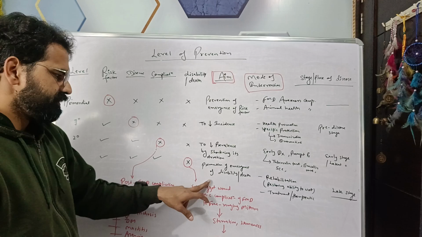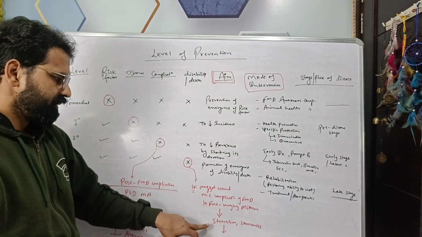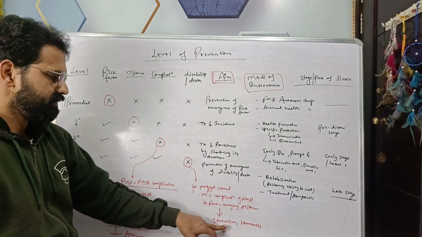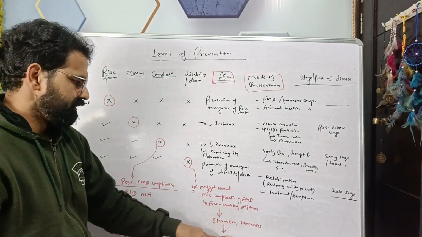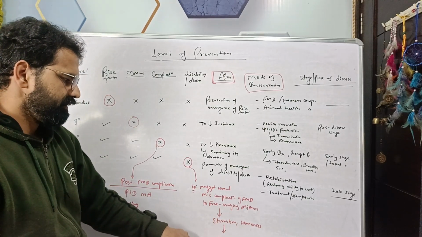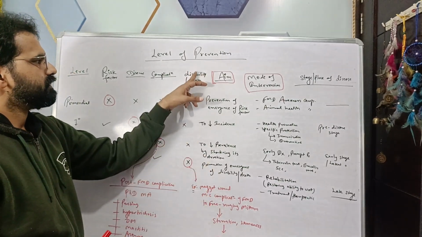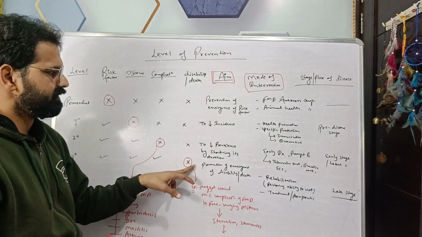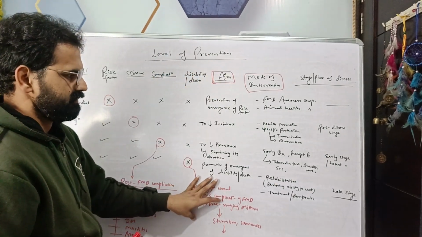Because of this maggot wound, if it is left untreated, then the animal will undergo starvation, no ingestion of feed, and lameness, that ultimately results into disability and death of the animal. So this disability or death we can prevent in tertiary level of prevention.